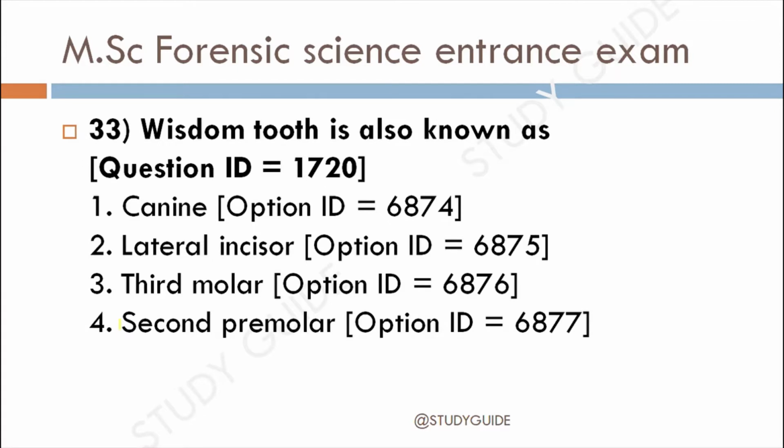Next question, question 33. Wisdom tooth is also known as 1. Canine, 2. Lateral incisor, 3. Third molar, 4. Second premolar. The correct answer for this is the third molar.